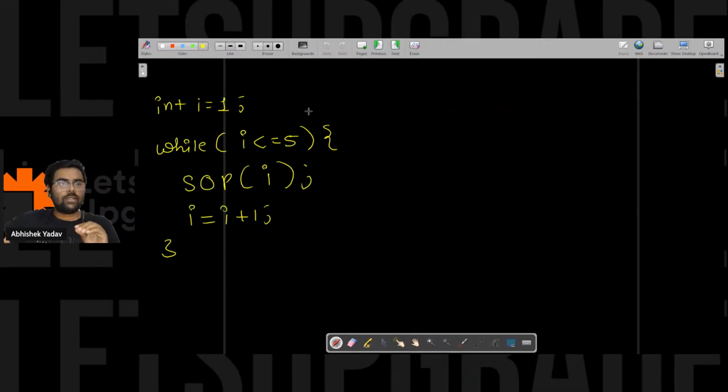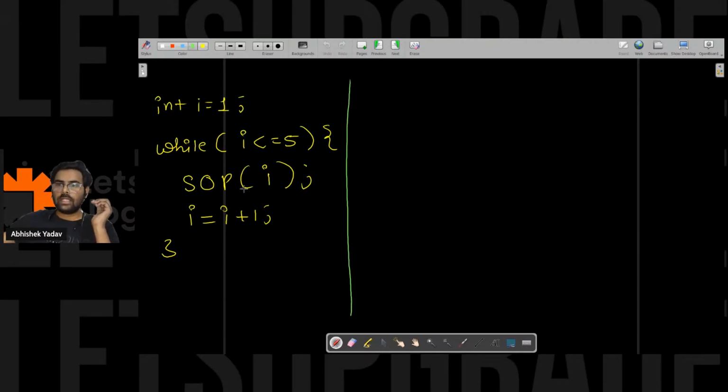After writing any loop or iterative statement, you have to dry run the code. If you are a complete beginner, try to dry run the code. Even if you are not a beginner, like I have solved a lot of questions, I also dry run the code after writing it, in order to see whether I have written the correct logic or not. If you have not written the correct logic, then after dry running, you will find at what point you made a mistake. So let's draw the dry run table also, right?